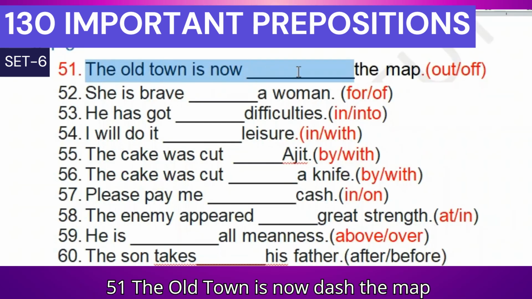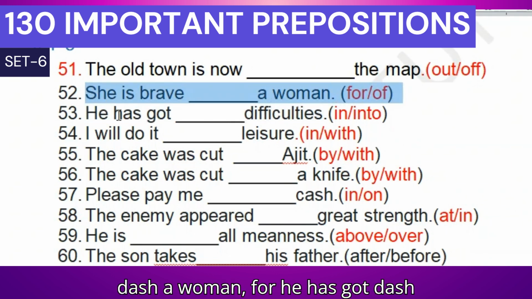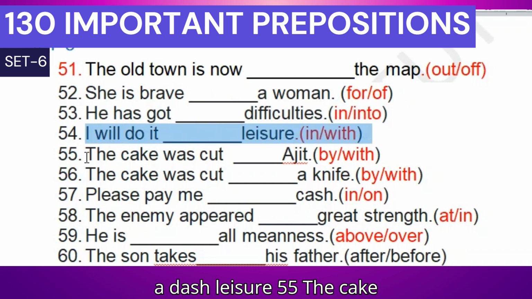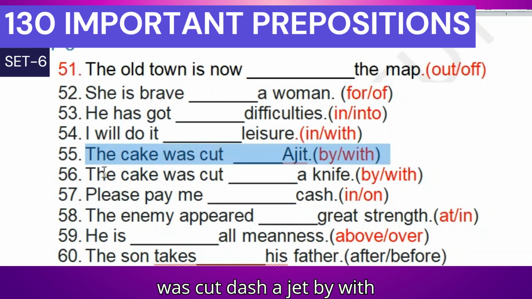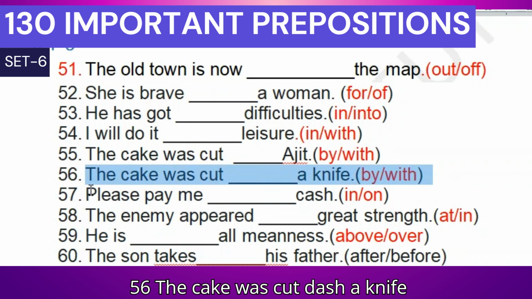51. The old town is now dash the map. Out, off. 52. She is brave dash a woman. For, of. 53. He has got dash difficulties. In, into. 54. I will do it dash leisure. 55. The cake was cut dash Ajit. By, with.